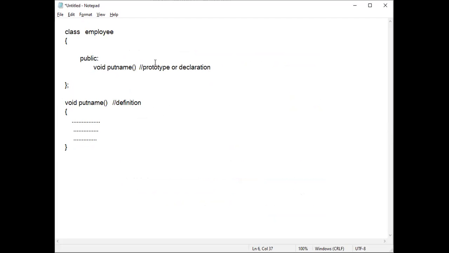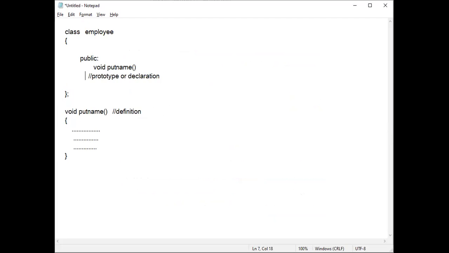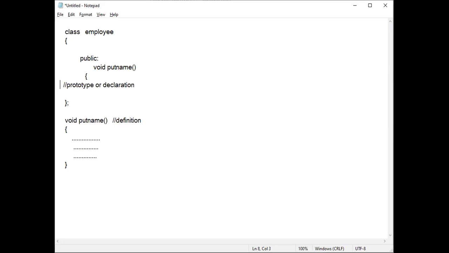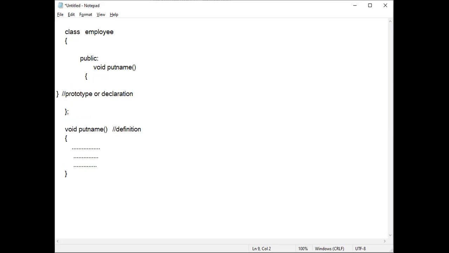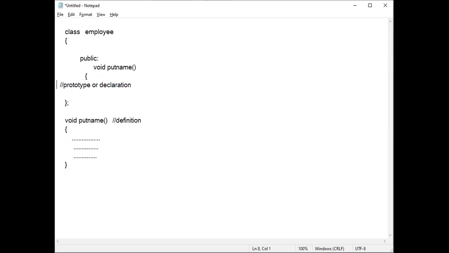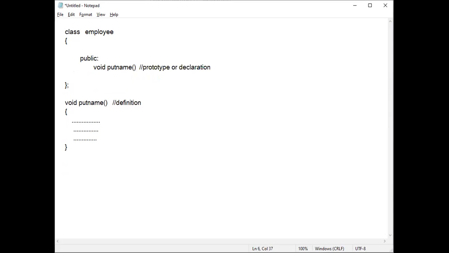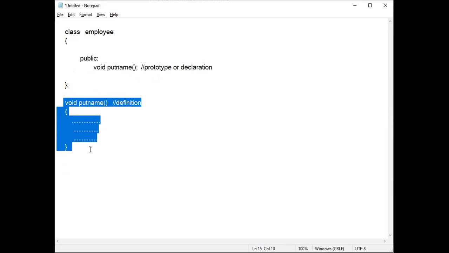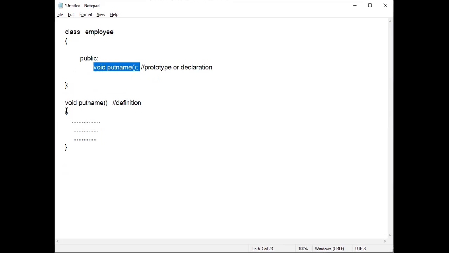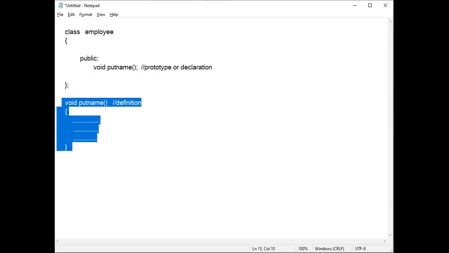Extension means writing on the next line, putting an opening brace, and then writing some code. I have not extended; that means I have ended that function with a semicolon, in the first line only. Those types of lines are called declarations. And when you extend without putting a semicolon, put an opening brace and closing brace, and extend the code, these types of lines are called function definitions. So you have to understand the difference here. This line is a function declaration, this line is a function definition.